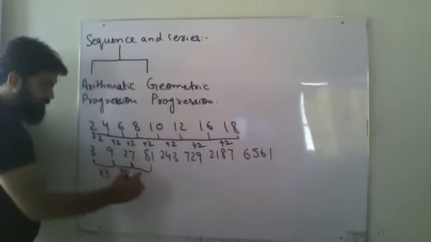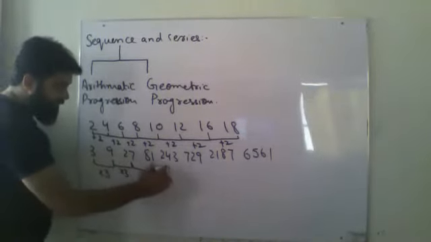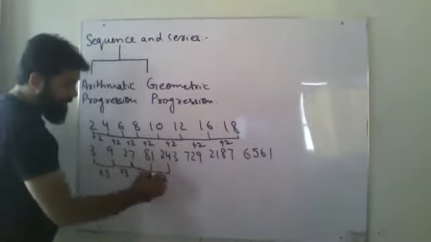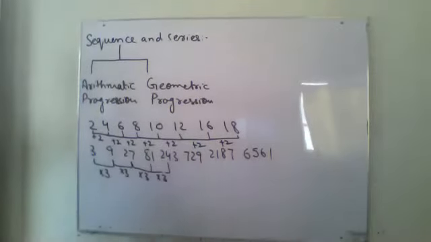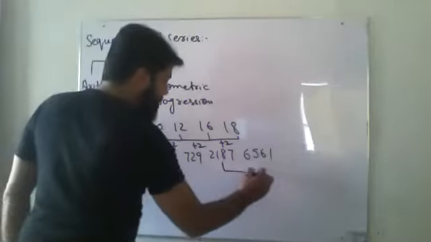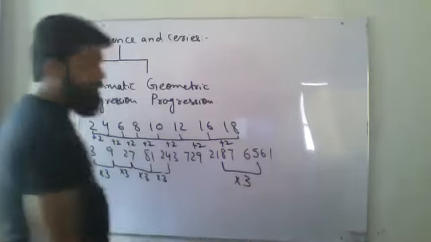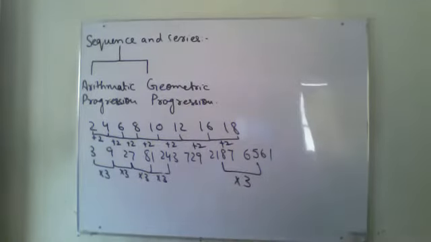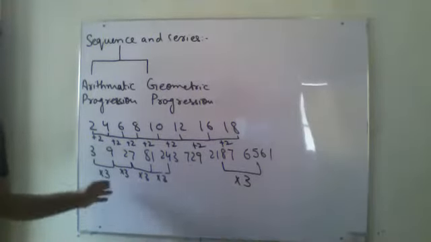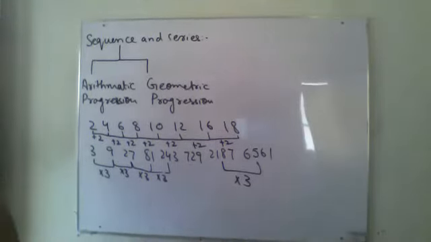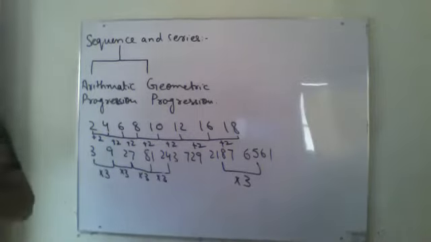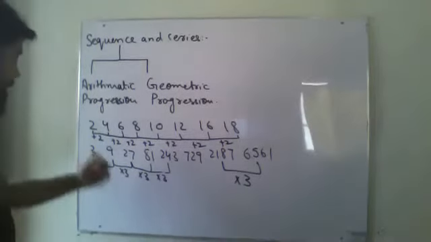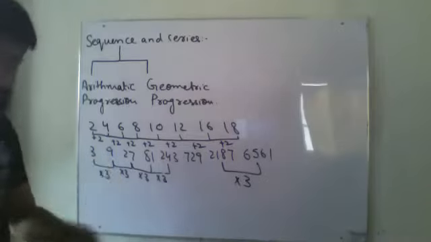27 multiplied by 3, I have got 81. 81 multiplied by 3, I am getting 243. And this thing is going on till the end. 2187 multiplied by 3, and I will have 6561. It means that over here, I am getting my next term by multiplying my previous term with a specific number.